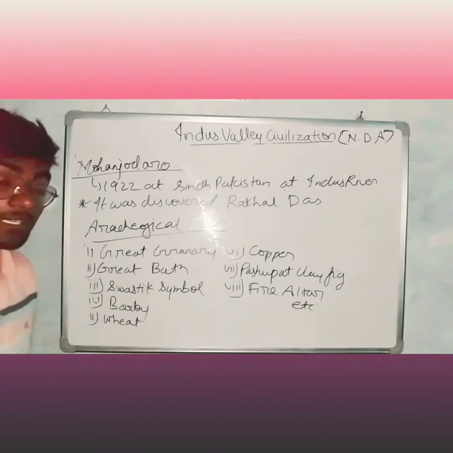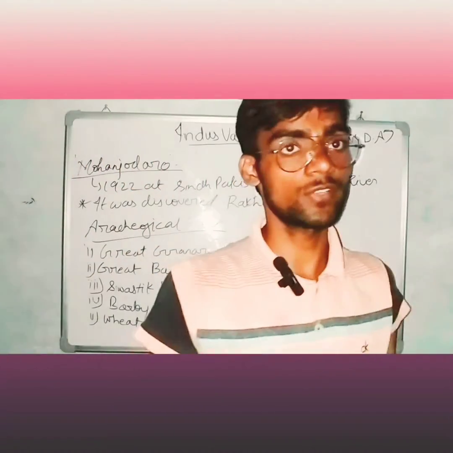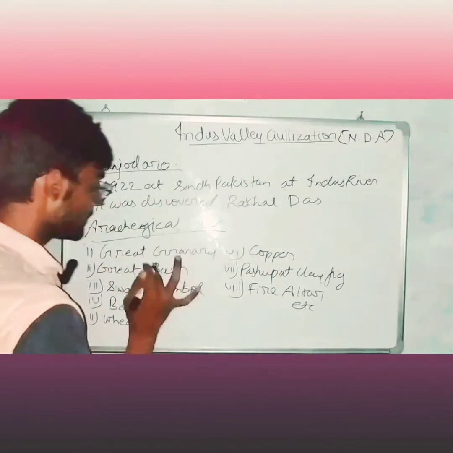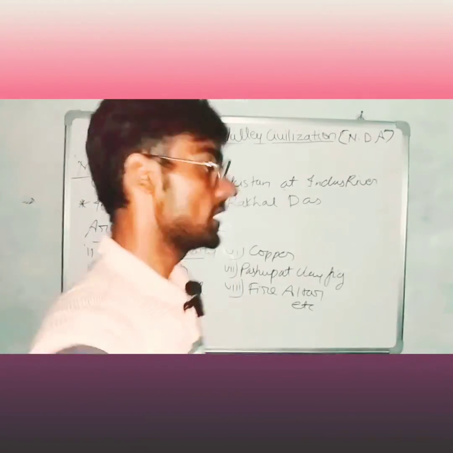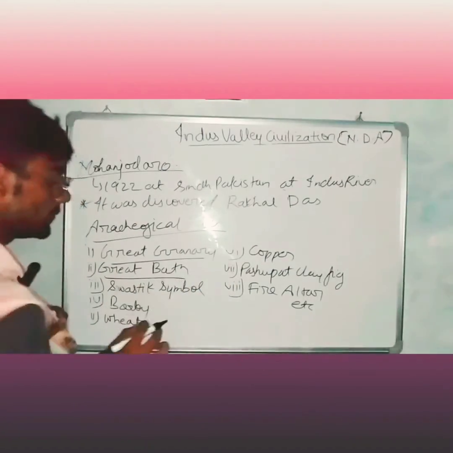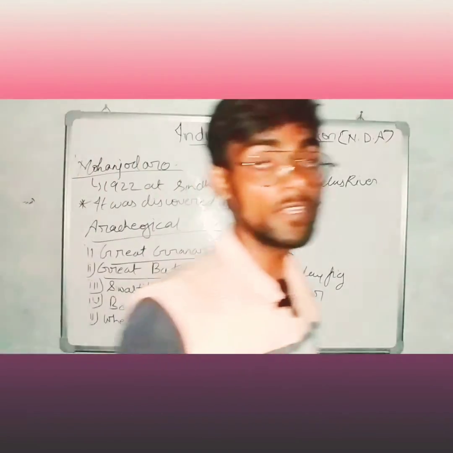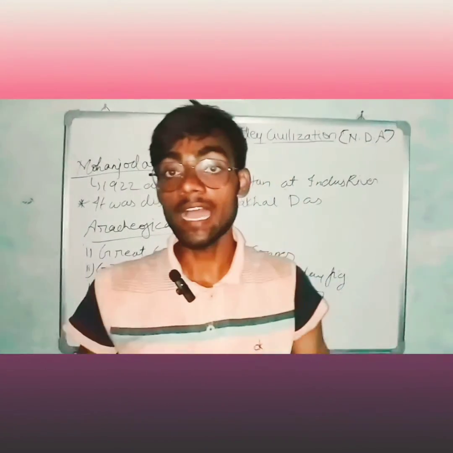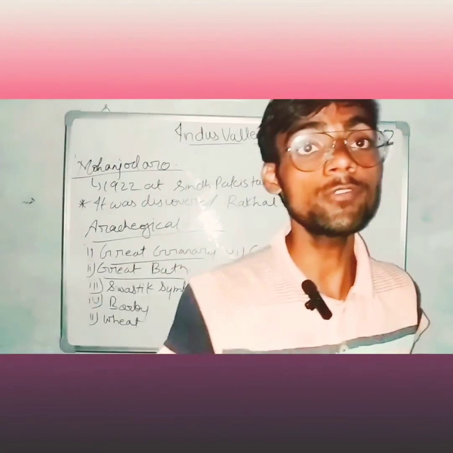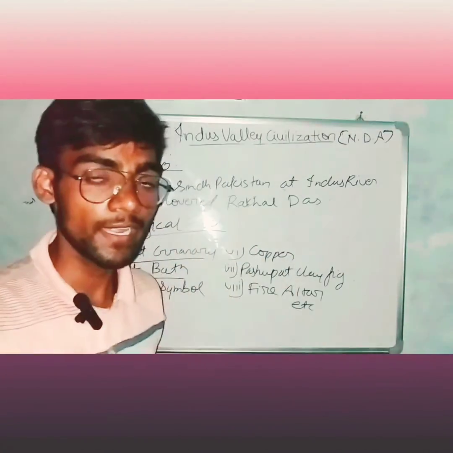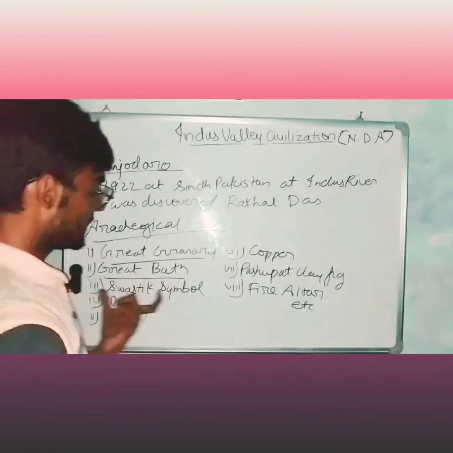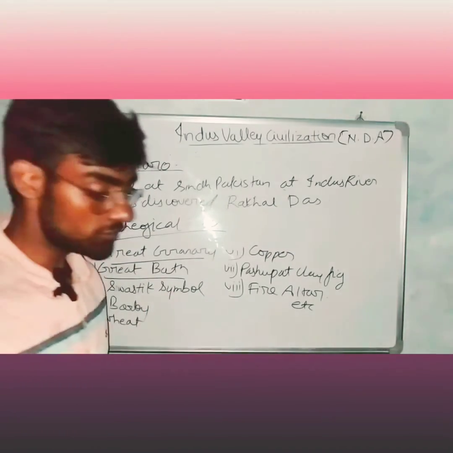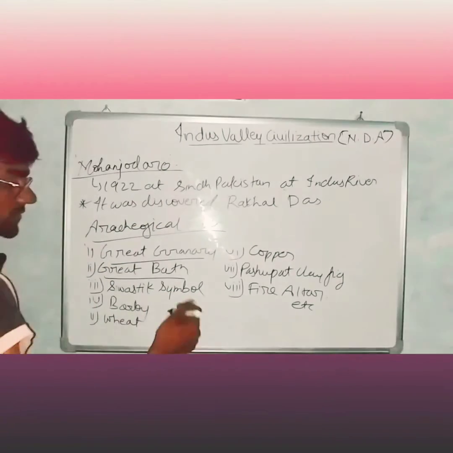See, now the largest building in Indus Valley civilization is the Great Granary, and the most beautiful building is the Great Bath. These two points are very important. It is also related to the swastik symbol.